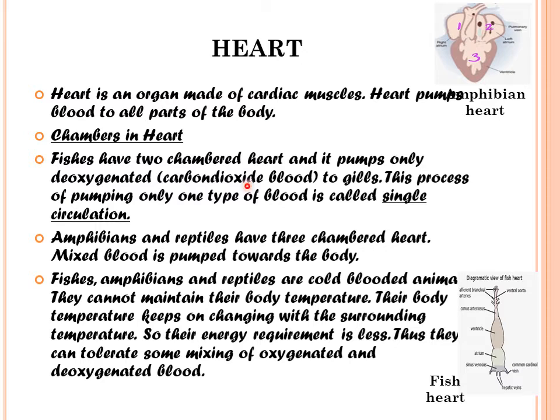Heart. Heart is an organ made of cardiac muscles. Heart pumps blood to all parts of the body. So that is the function of the heart. Chambers in heart. When we compare the chambers of the heart from different vertebrates, fishes have a two-chambered heart and it pumps only deoxygenated blood, that means carbon dioxide blood, towards the gills. Gills will oxygenate it and distribute it to all parts of the body. So in this process, only one type of blood is pumped by the fish heart. So this circulation is called single circulation.